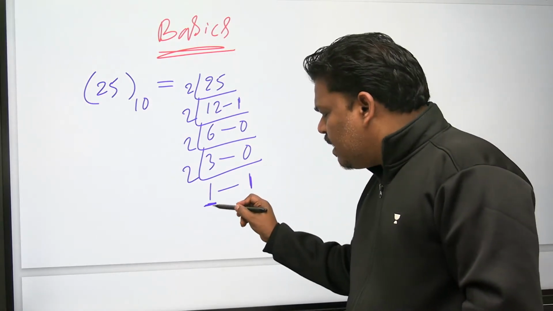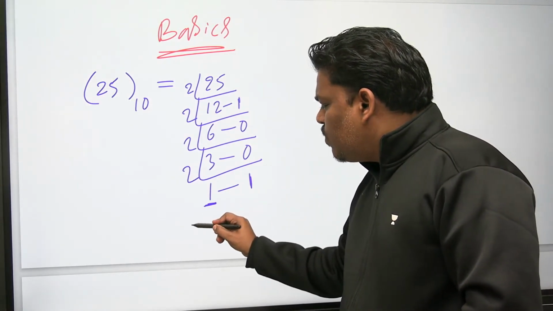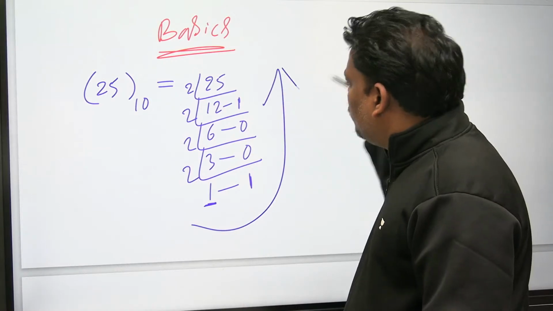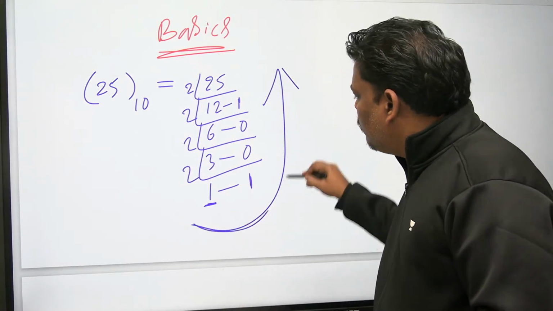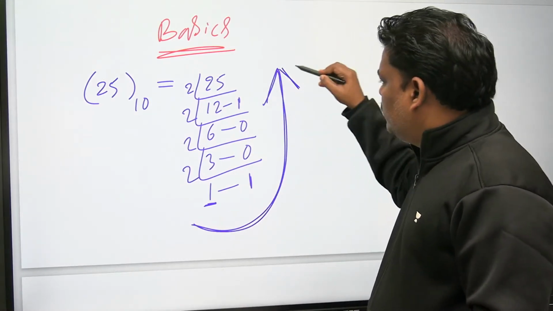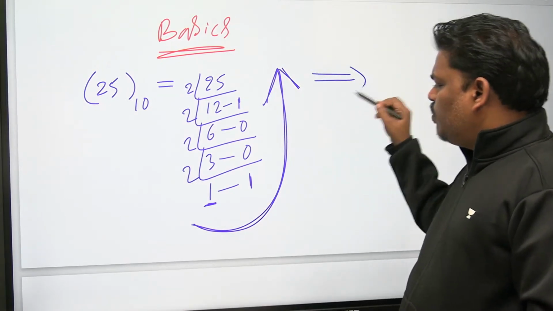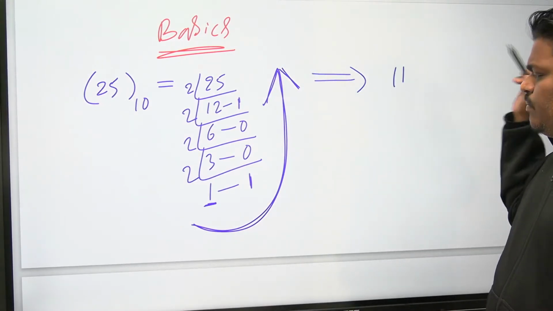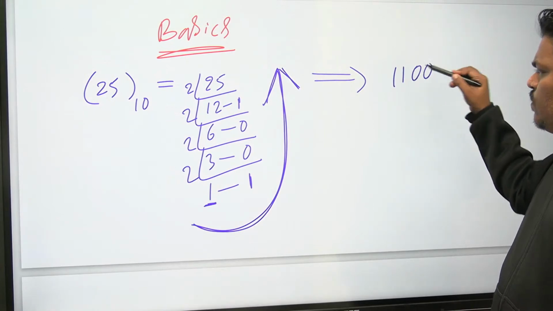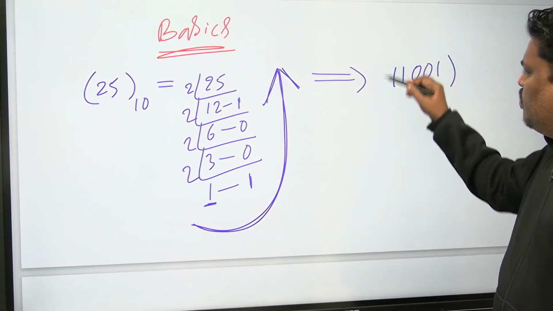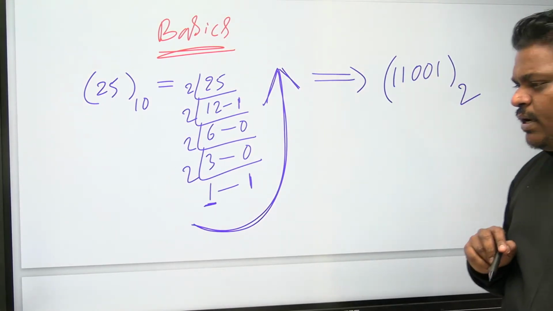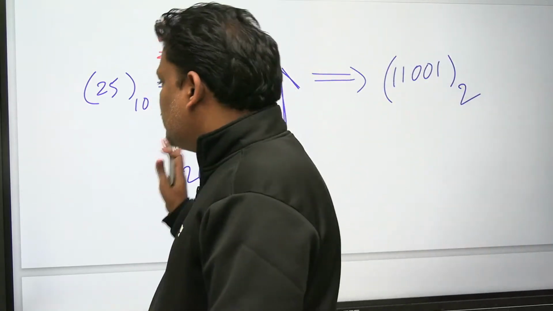After stopping, listen, from the bottom onwards, write all the remainders. If you write them, you get 1 1 0 0 1, base 2. That is the binary conversion. Decimal to binary, this is the way.